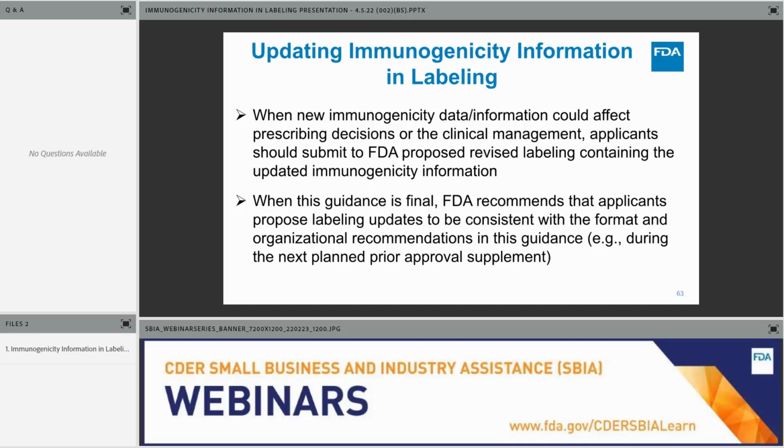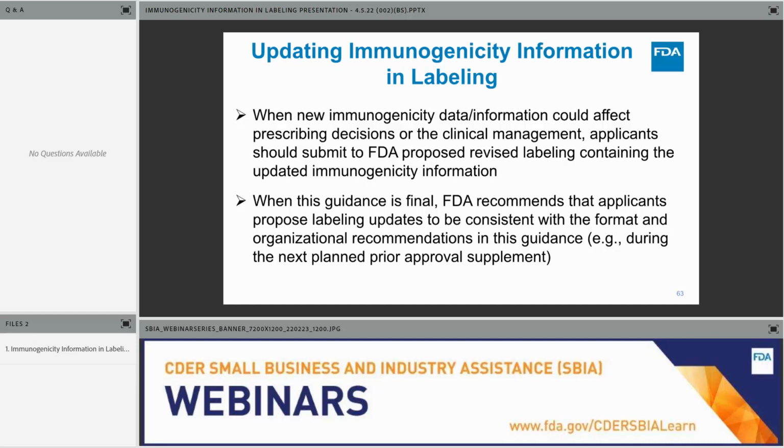data in the labeling. Now, the recommendations in the guidance, when the guidance is finalized, we recommend that applicants propose labeling updates to be consistent with the format and organizational recommendations in the guidance. And for example, the next plan prior approval supplement.